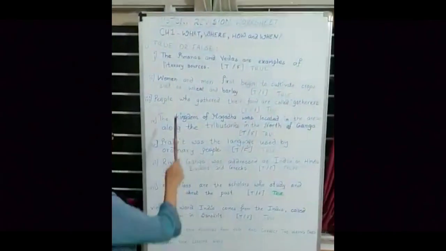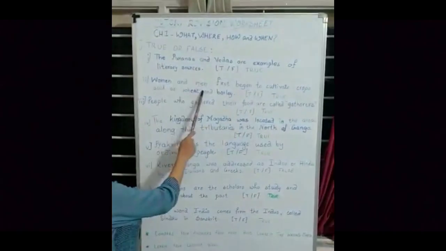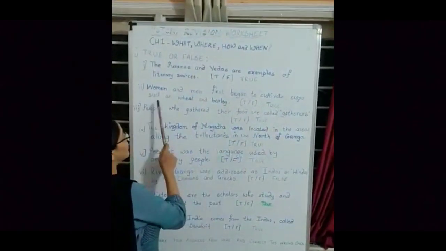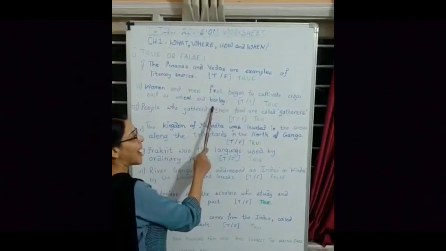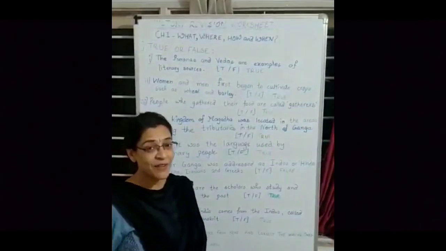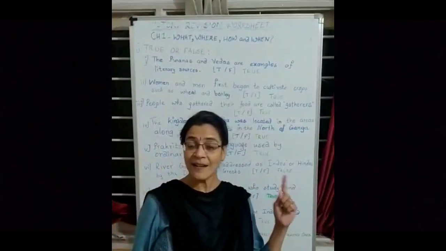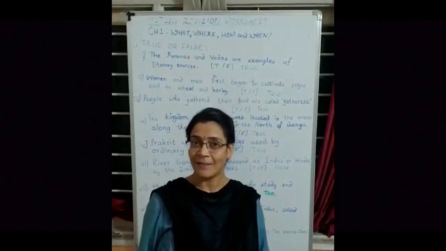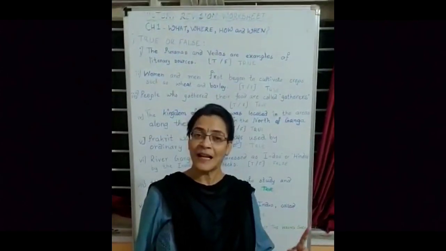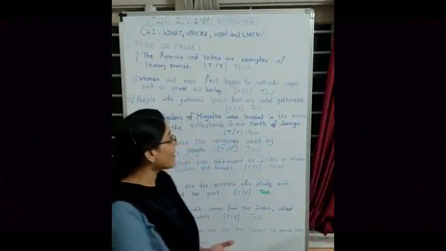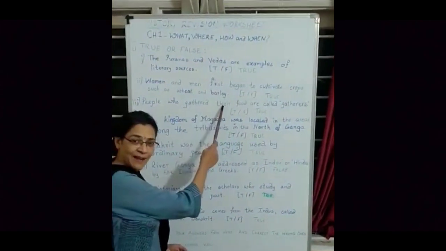Now the second sentence: women and men first began to cultivate crops such as wheat and barley. True or false? Well, children, we have learnt 8,000 years ago when the agriculture started, the first crops to be cultivated at Suleiman and Kirtar hills were wheat and barley.